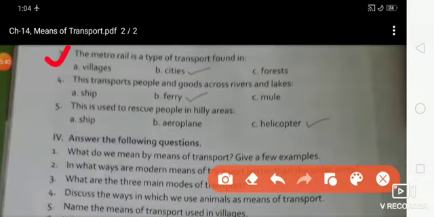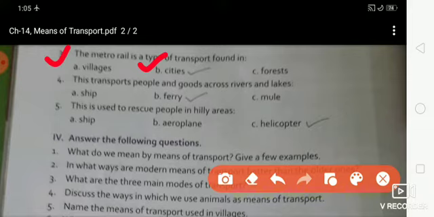Third one, the metro rail is a type of transport found in. Option A, village. Option B, cities. And option C is forest. So choose the correct option. Option B is the right answer, cities.